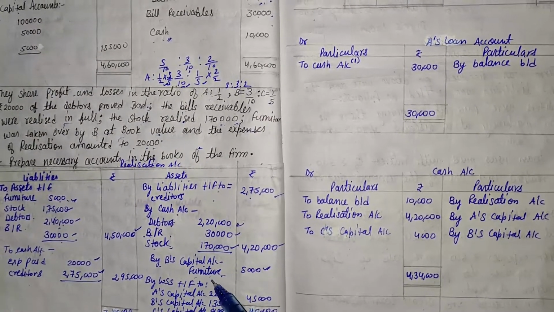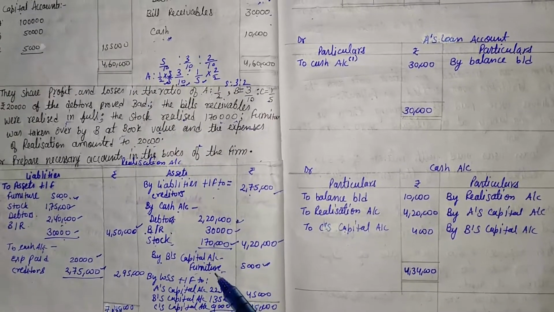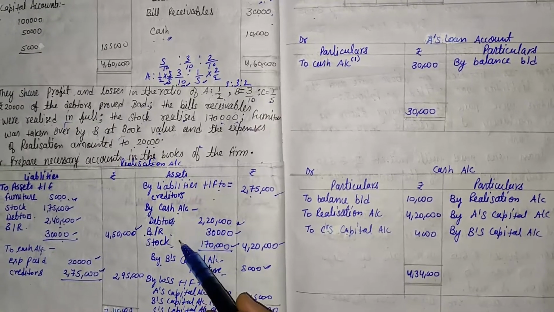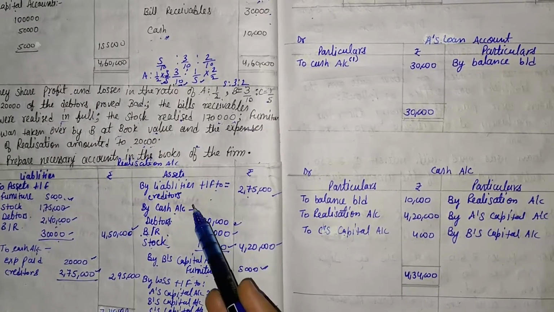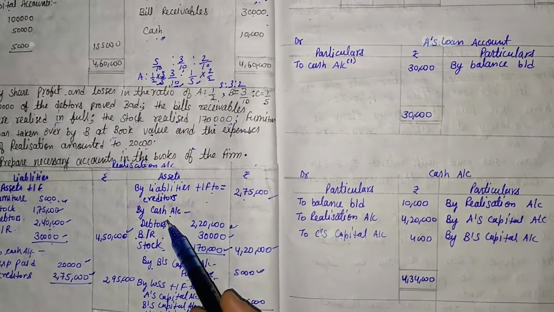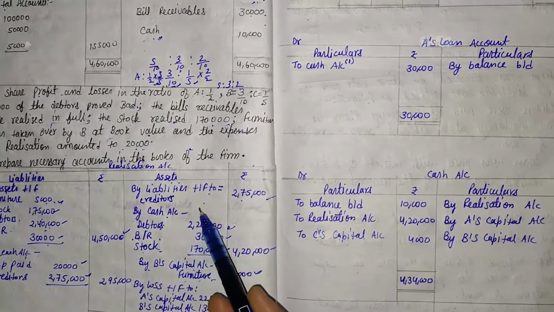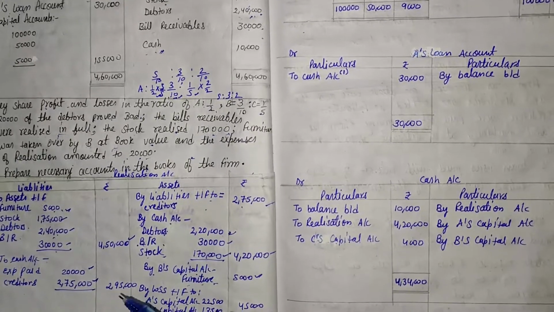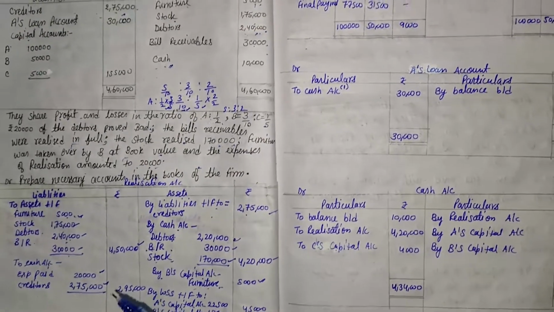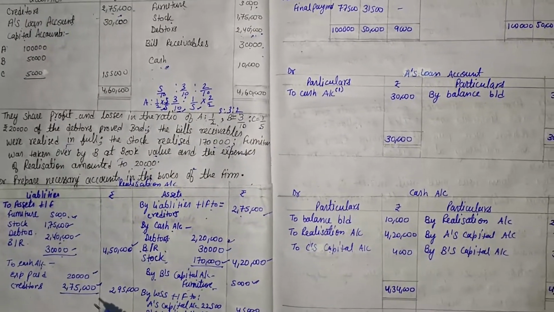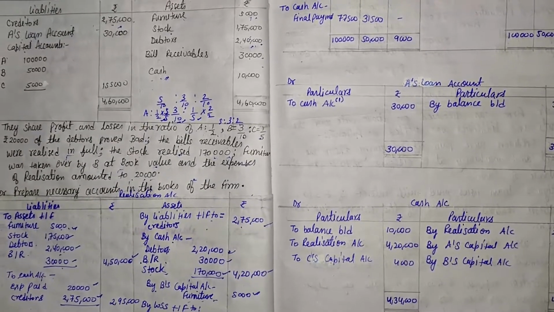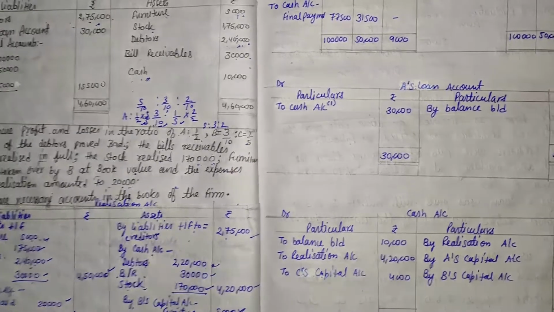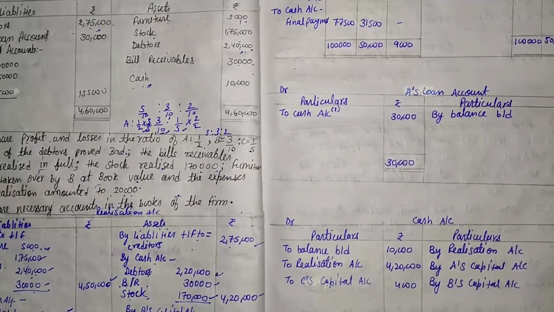If the partner takes the asset, that time we write the name of the partner. If the assets are realized in the market, that time we write cash or bank. The fourth step is we will have to pay all the liabilities, whether given in the question or not. For assets, if the point is given in the additional information, that time we will take assets. But in case of liabilities, whether the point is given or not, we always consider the liabilities.